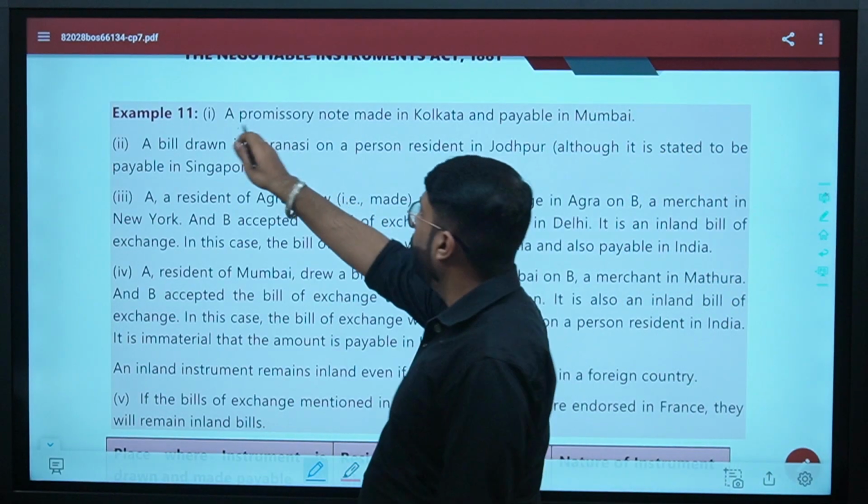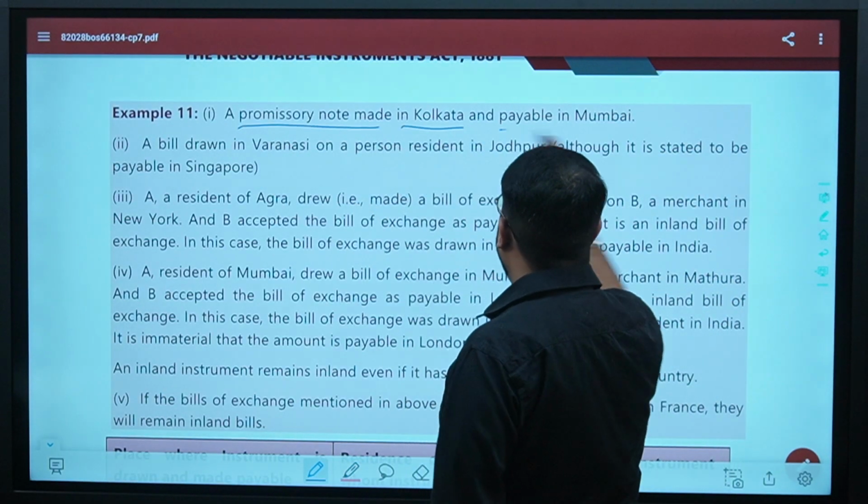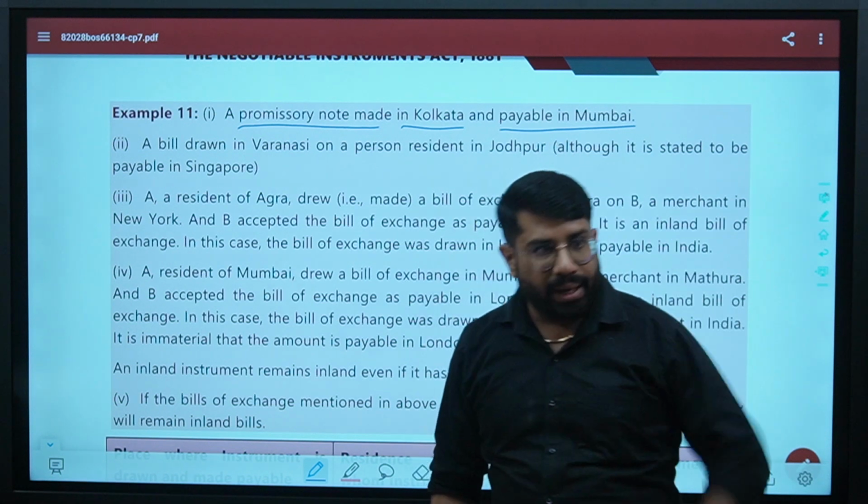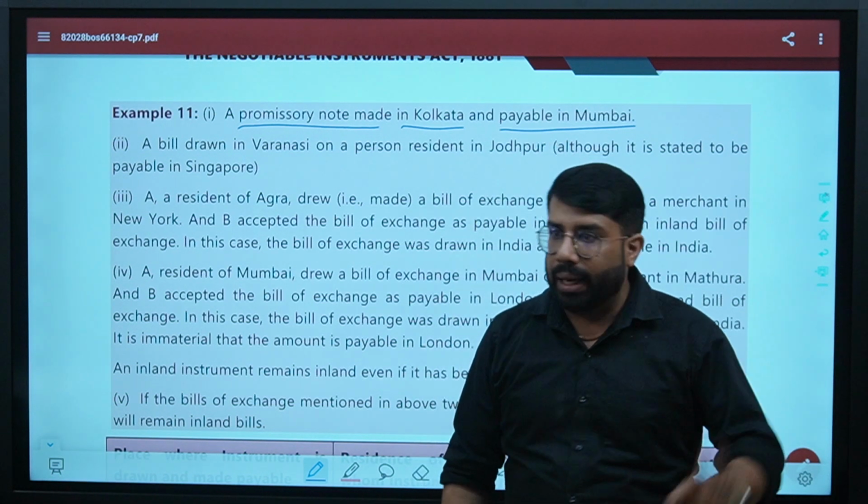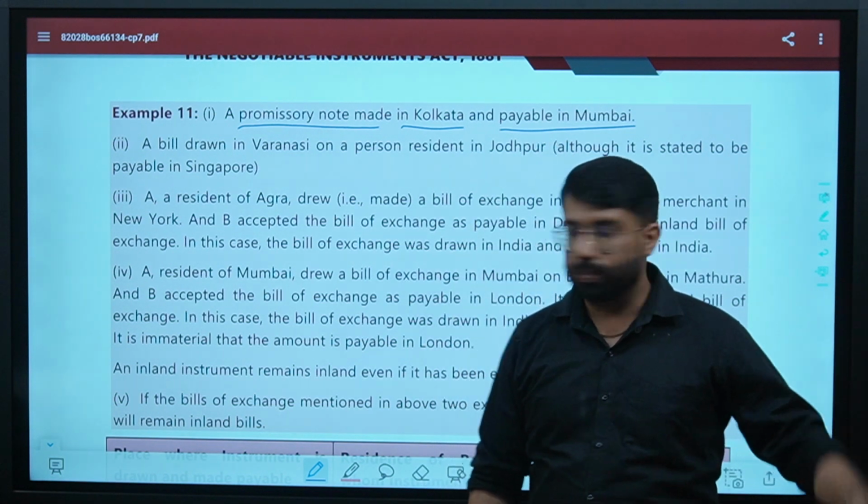It says a promissory note made in Kolkata and payable in India. Made in India and payable in India. It is an inland instrument. Yes or no?